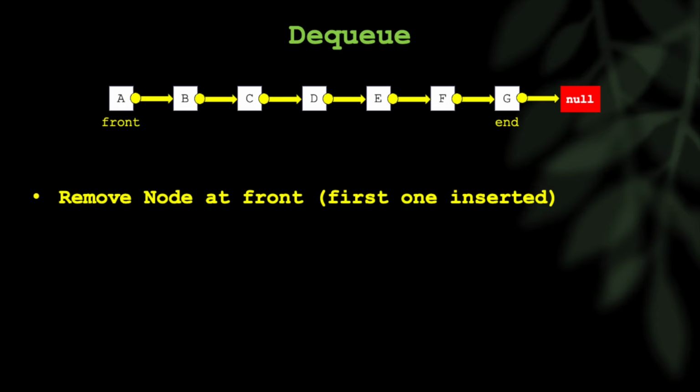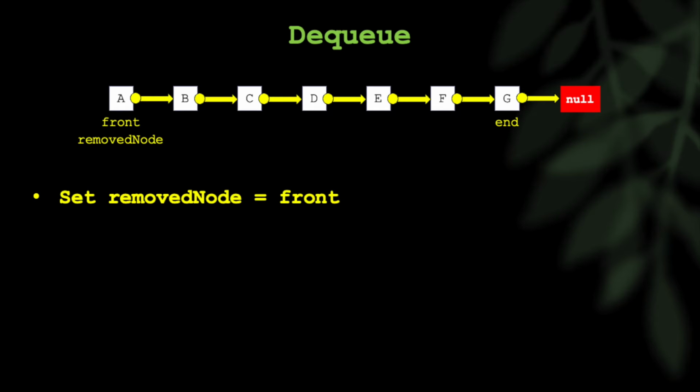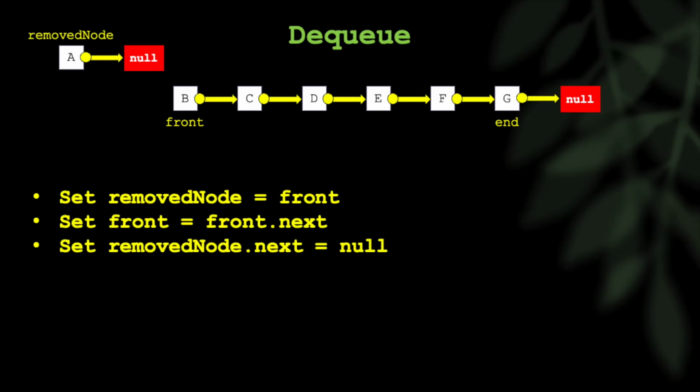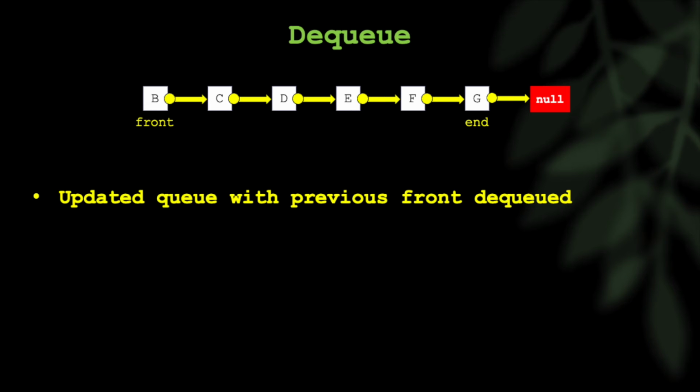So you can set a variable, remove node, equal to the front, whatever front is pointing at, and then you set the front equal to front's next, because that will become the new front once you dequeue. Then you set remove node's next equal to null, and you're done. Because at that point, you have a new queue, as shown here, with the original front removed.